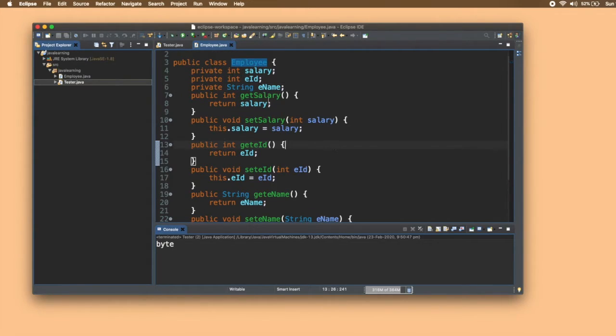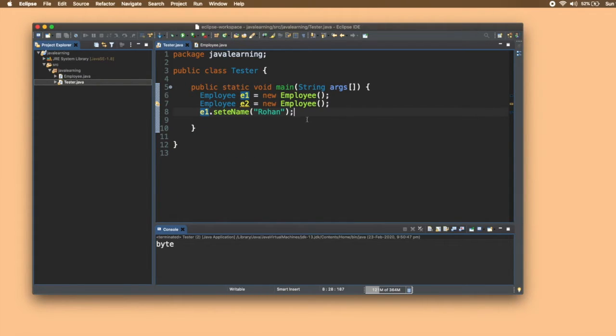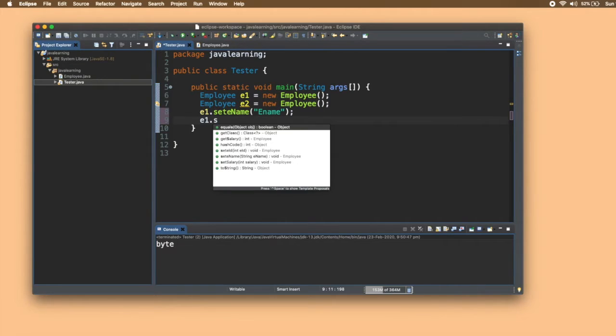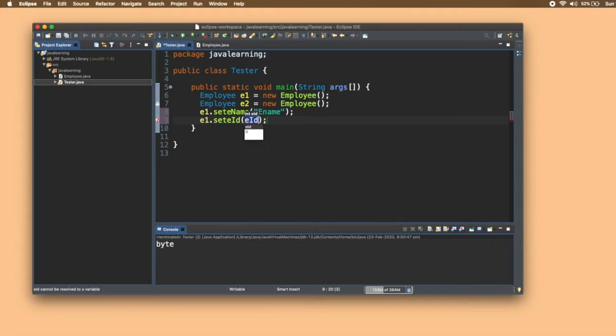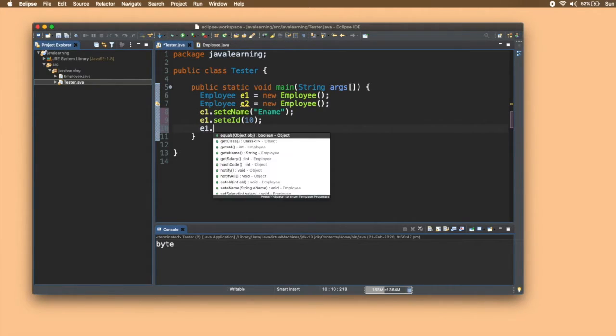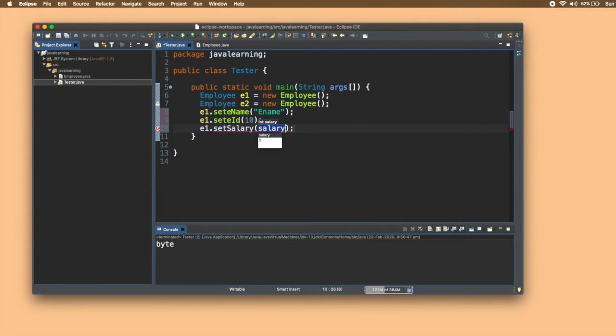So whatever we have learned so far, using those concepts only, how are we supposed to give some default values to the objects? We have to call set methods on each and every object. Like I'll write e1 dot set ename, then e1 dot set eid to maybe 10, and then e1 dot set salary to be 10,000.